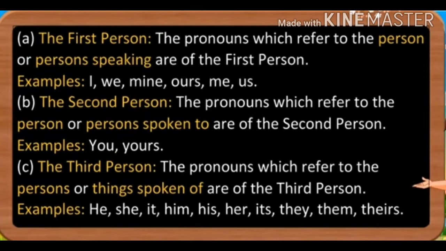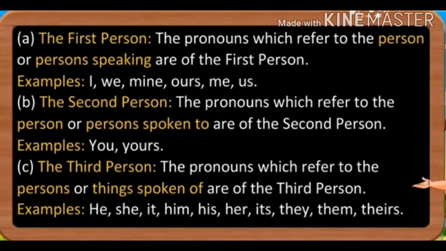The pronouns which refer to the person or people spoken to are of the second person. Example, you, yours. The third person. The pronouns which refer to the persons or the things spoken of are of the third person. For example, he, she, it, him, his, her, its, they, them, theirs.